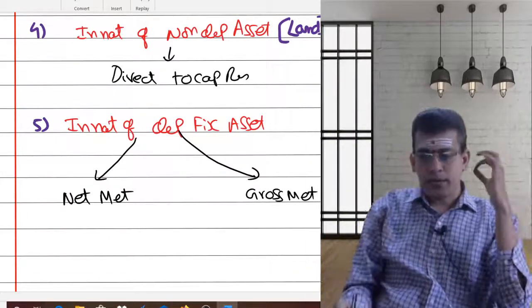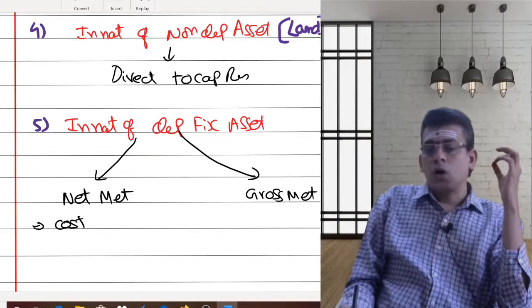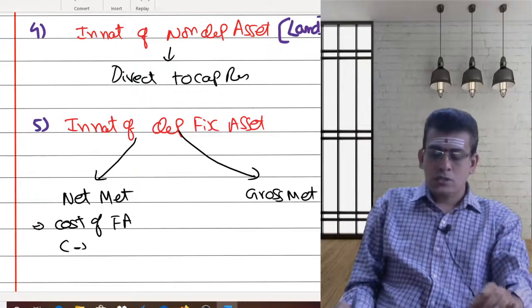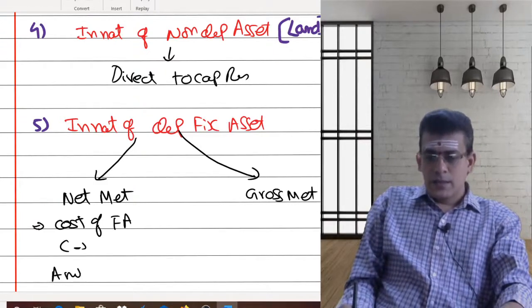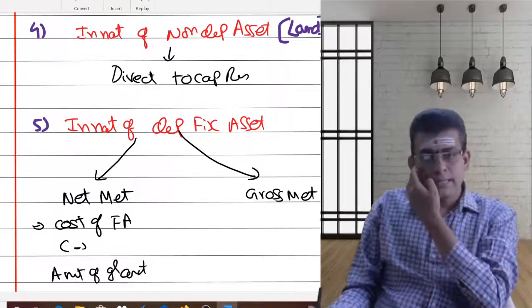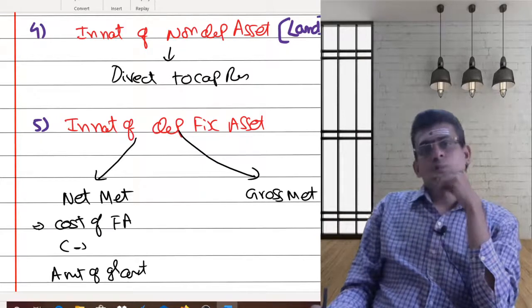So here the standard says cost of fixed asset less amount of grant. Say the cost of fixed asset was 10 lakhs, amount of grant was 2 lakhs. So ultimately 10 minus 2, 8 lakhs.